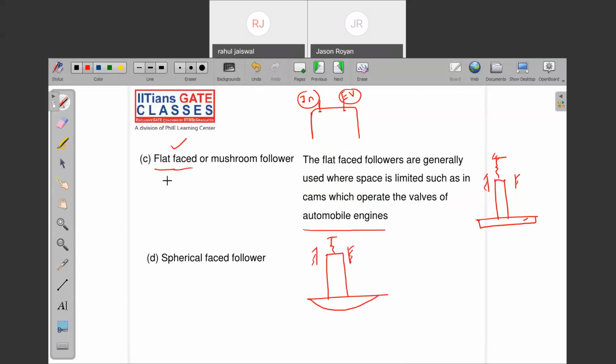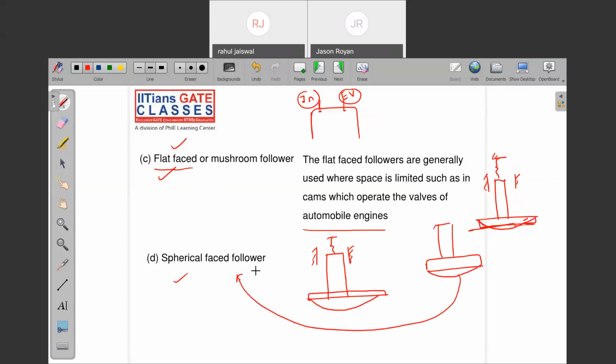Now, if there is a flat face follower, why do we require spherical? See, there are high contact stresses due to the flat face. What I'm going to do is make a smooth surface like this, something like this. Is it clear? This is nothing but the spherical face follower, so that whatever contact stresses are there, they will reduce.